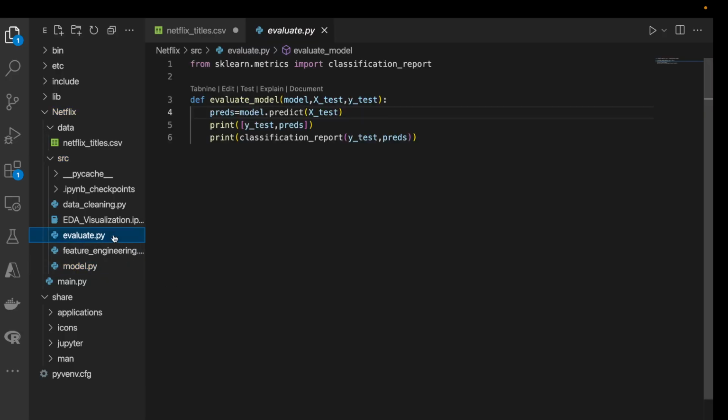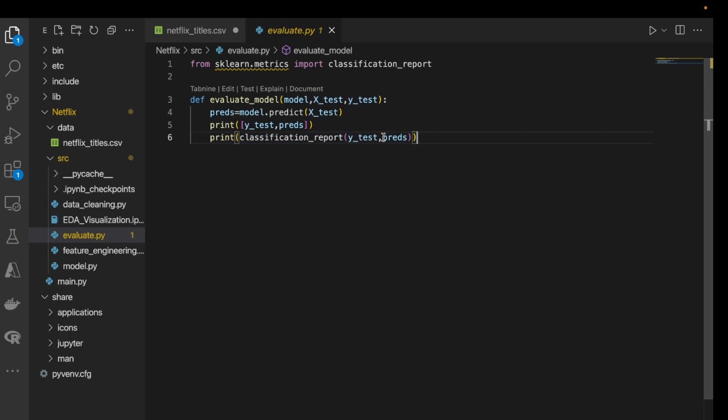Now the last step, but not the least, in our model building is evaluating the model. So let's test our model and print out a classification report. We'll be predicting by passing our test data to the model, and then printing the classification report.